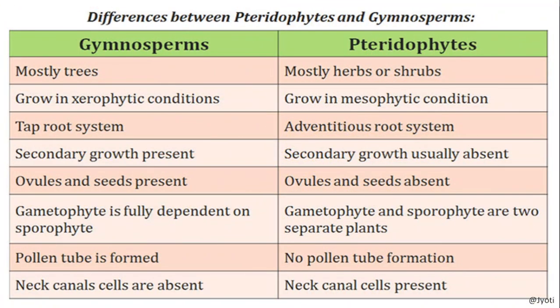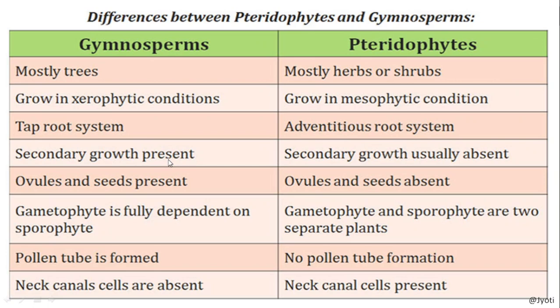So here you can see the difference between pteridophyte and gymnosperm. Gymnosperms are mostly trees, whereas pteridophytes are mostly herbs or shrubs. Gymnosperms can be grown in xerophytic condition. The pteridophytes can be grown in mesophytic condition, meaning where moisture content is more in the soil. Here the taproot system is there, here adventitious root is there. That means here the root is developed from the radicle, but here the root is not developed from the radicle, rather it is developed from the stem.